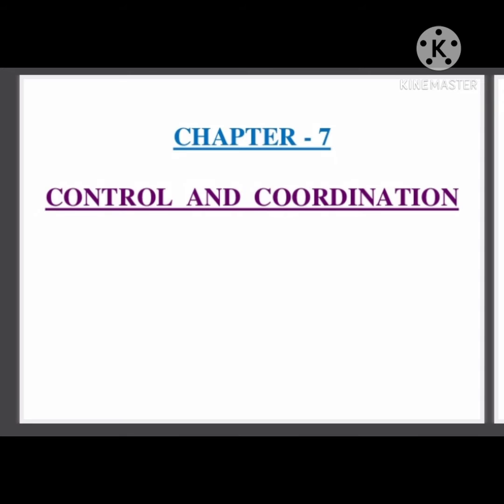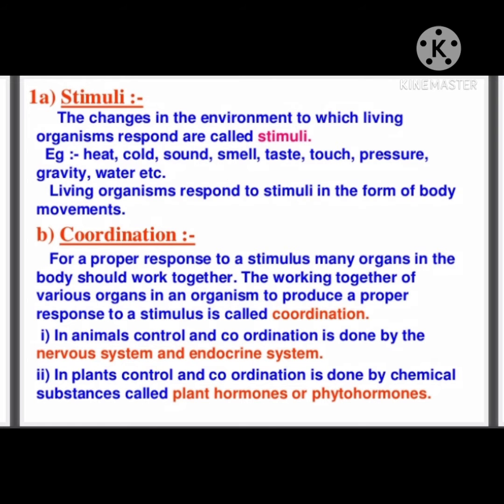So today we are going to start a new chapter that is about the control and coordination in plants and animals. First of all, we can see how the control and coordination take place in animals. In case of animals, they possess two modes of control and coordination. They are the nervous coordination and also chemical or endocrine coordination. First of all, we can see how the nervous coordination is happening in animals.